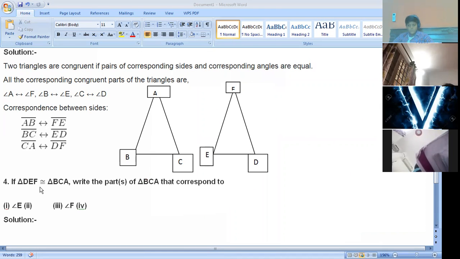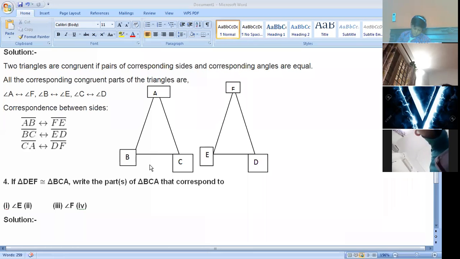Triangle DEF congruent to triangle BCA. Okay, read again. If triangle DEF is congruent to triangle BCA, write the parts of triangle BCA that correspond to